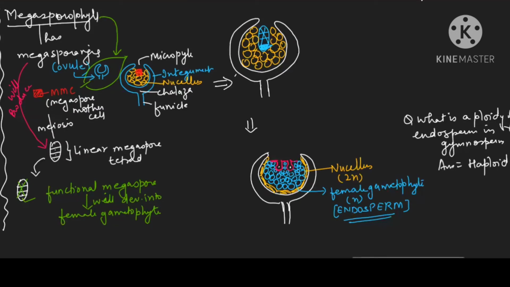And female gametophyte has archegonia. So archegonia is present in the female gametophyte, and archegonia has egg. Up till here, I hope the concept is clear to you. Let me once again just draw the mind map for you so that it will become easy for you.